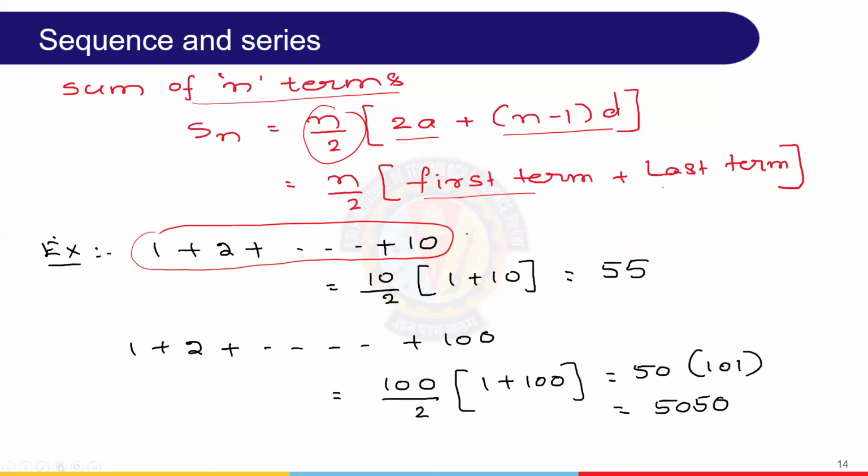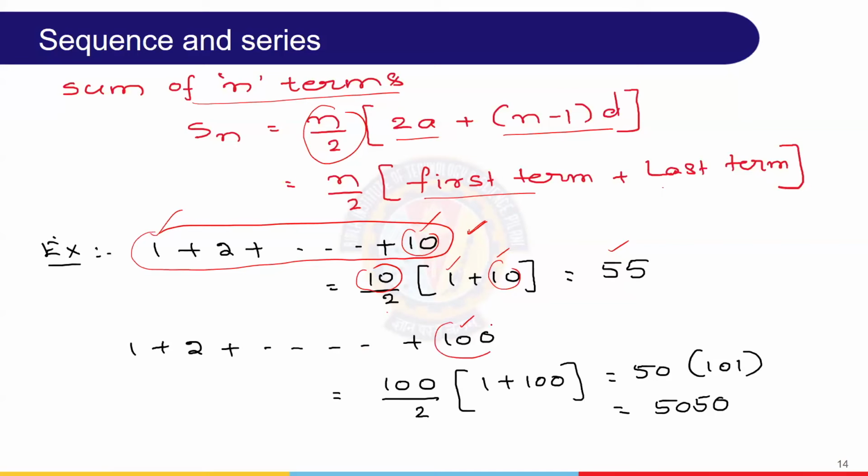We need not add it. Without adding, we should be able to tell what the total is. So how many numbers are there? Total 10, so n is 10. 10 by 2. The first term we know in this case is 1, and the last term we know is 10. Then it is 55.